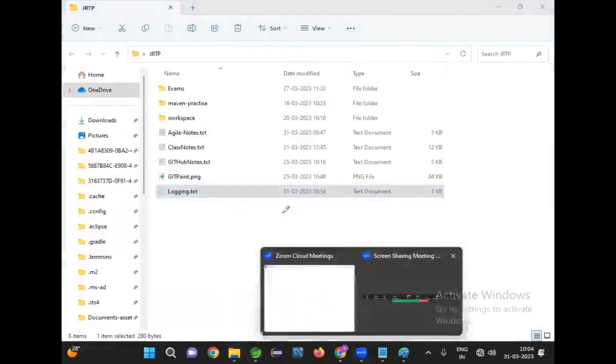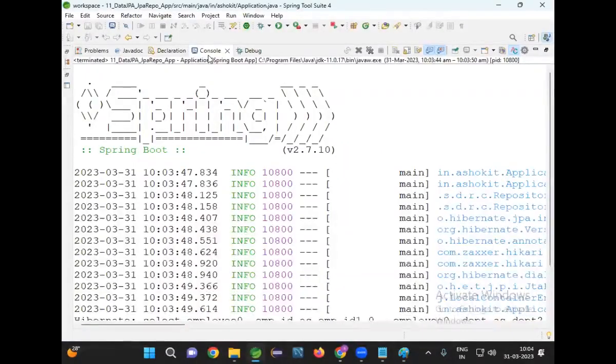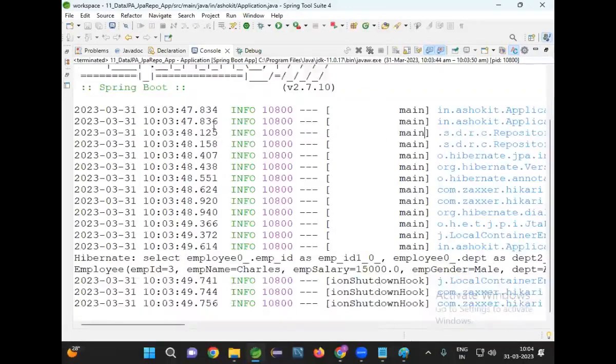Console, or we need to generate the messages in the file. In the Spring Boot application, by default, logging is happening. Log messages are generated on the